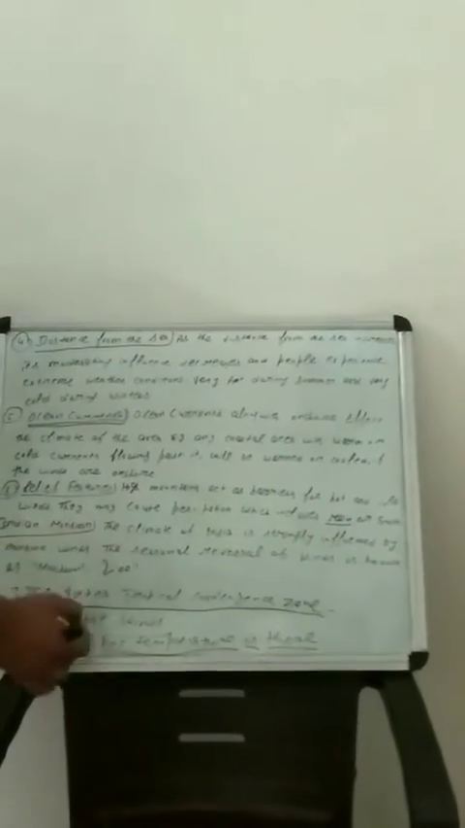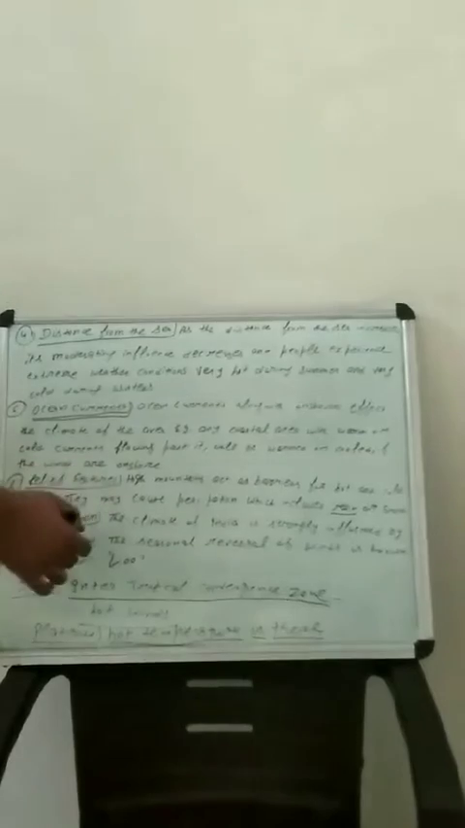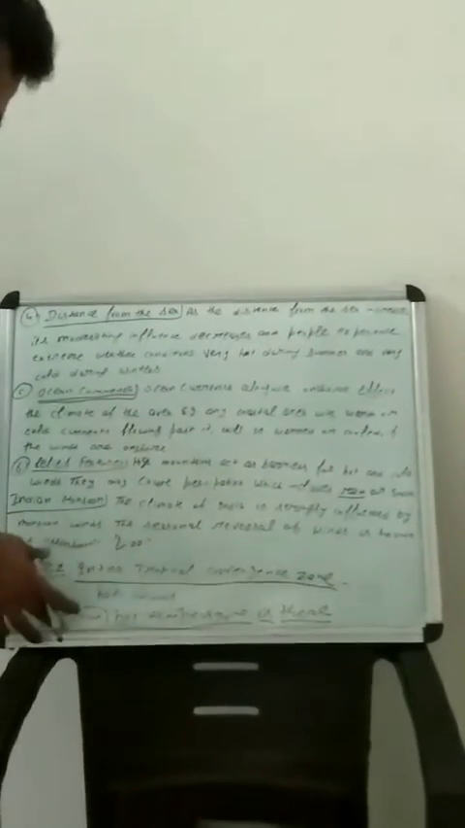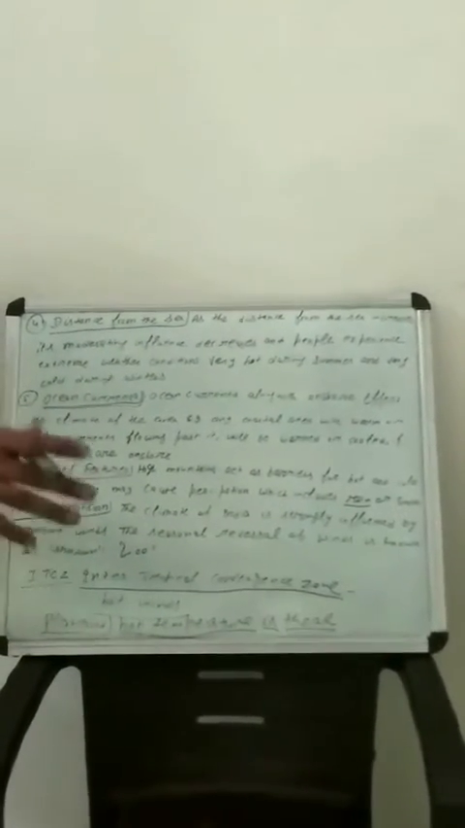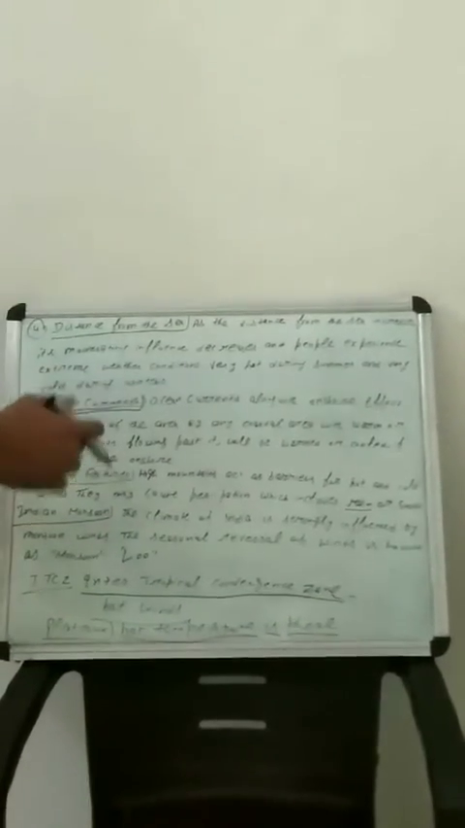So these ITCZ and plateaus that we have, these are the factors affecting India's monsoon. In this regard, the next topic that we will do is the two types of rain systems that we have here in India. Let us start.